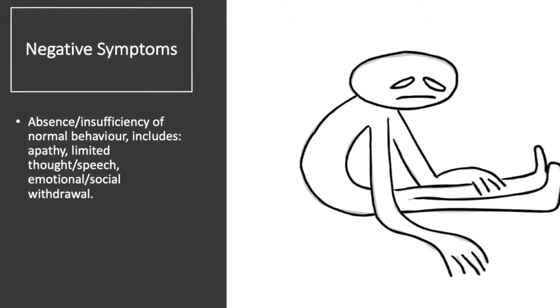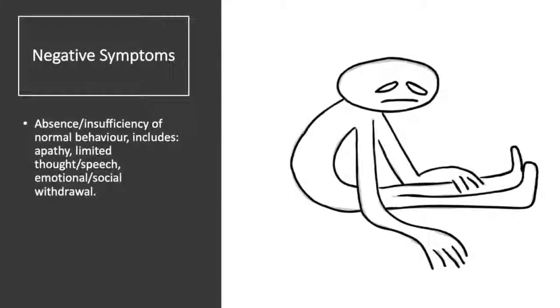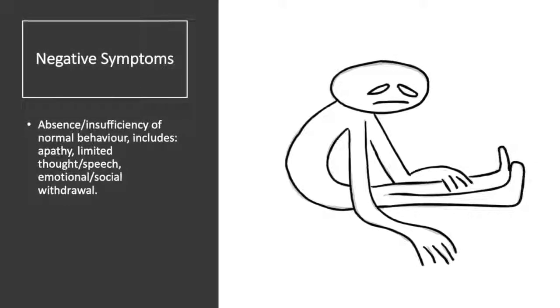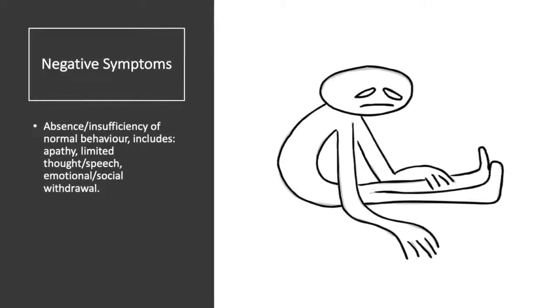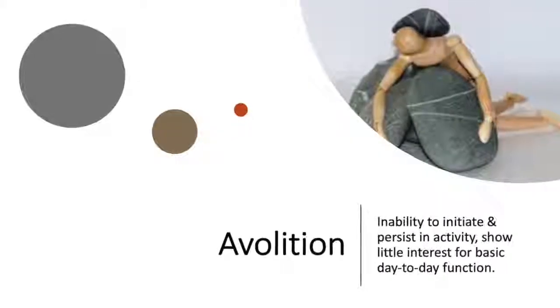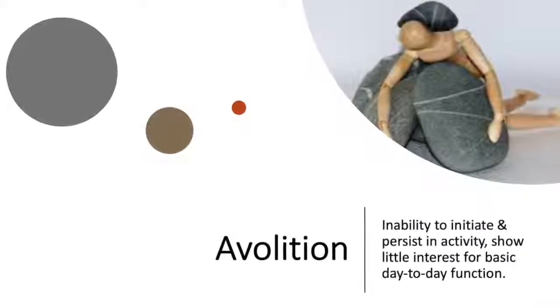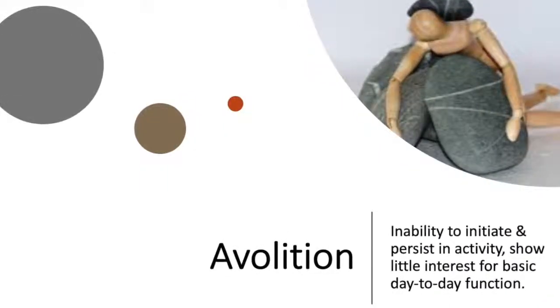Negative symptoms. This is the absence or insufficiency of normal behavior and includes apathy, limited thought and speech, as well as emotional and social withdrawal. Avolition. This is the inability to initiate and persist in activity, showing little interest in basic day-to-day function.